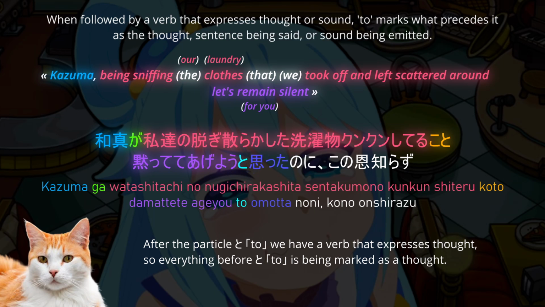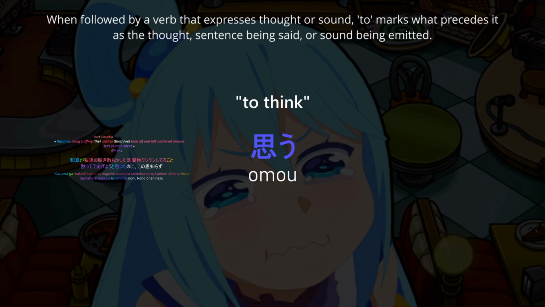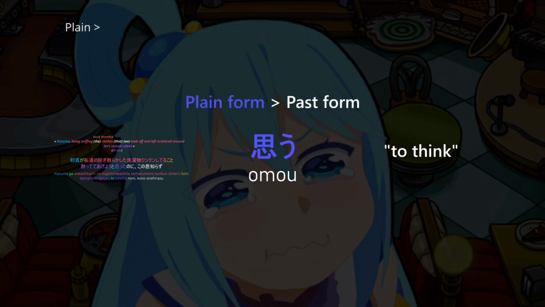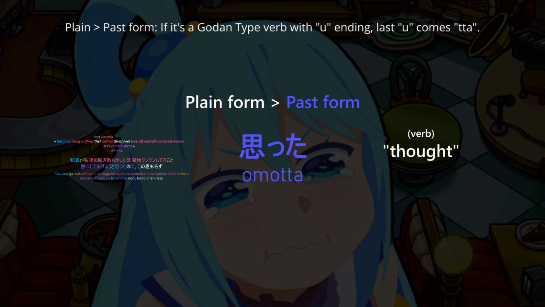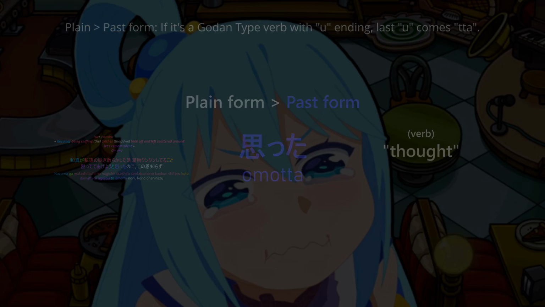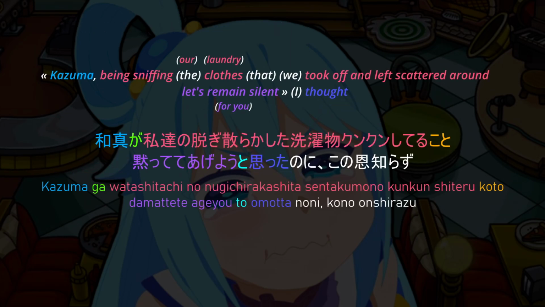Omotta, as previously stated, comes from the verb omou, to think, in its past form. Godan verb plus u becomes tta, omotta, thought. Therefore, so far we have Kazuma, being sniffing the clothes that we took off and left scattered around. Let's remain silent, I thought.